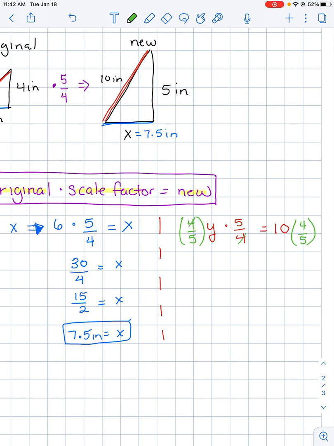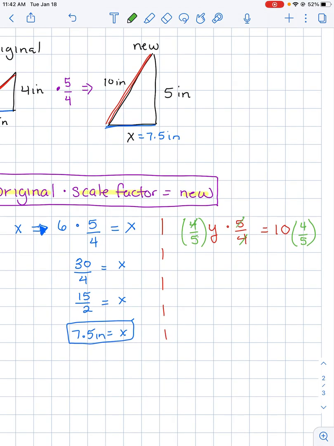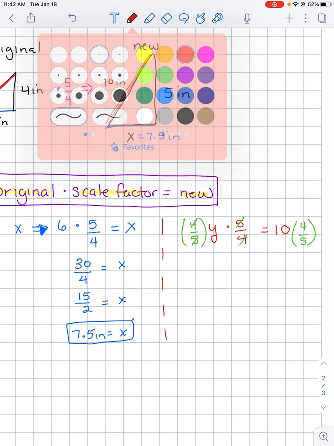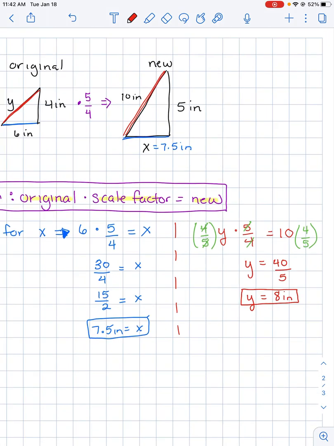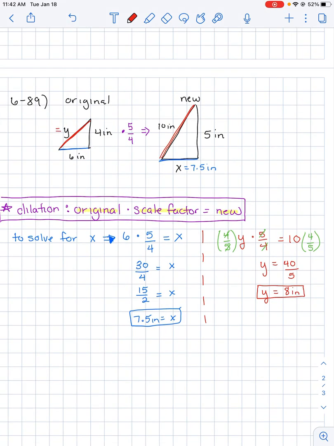And I know that that 4 and that 4 can simplify down. That 5 and that 5 will simplify down. And I'm just left with Y. And Y equals 10 times 4, which is 40, over 5. And I know that 40 divided by 5 is 8 inches. So I can say that Y is 8 inches, which again also makes sense because I know that the original is slightly smaller than the new, and 8 is slightly smaller than 10. If you wanted to multiply 8 times 5/4, you would get 10.